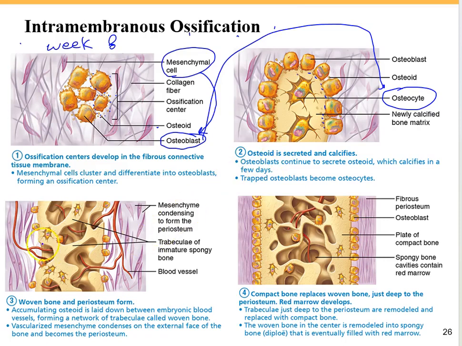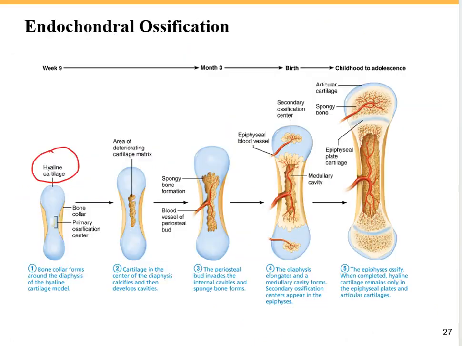They continue growing, and then we are going to find a bone which is most likely like a spongy bone. It's called woven bone, and also at this time the periosteum is going to be formed around this temporary bone. Then at the final step the compact bone replaces this woven bone, and just deep to the periosteum, as you can see, we have the compact bone, and inside we have the spongy bone, and then the bone marrow develops, and this is the whole process of the intramembranous ossification.